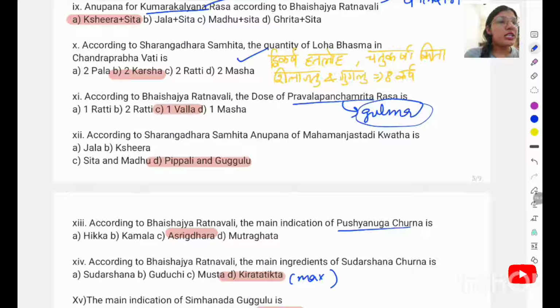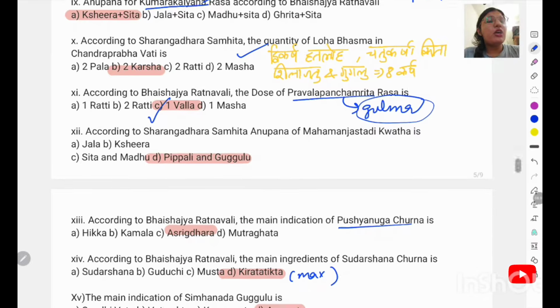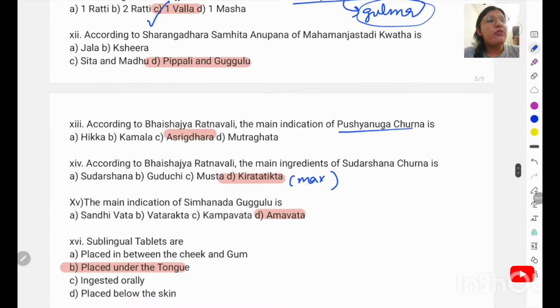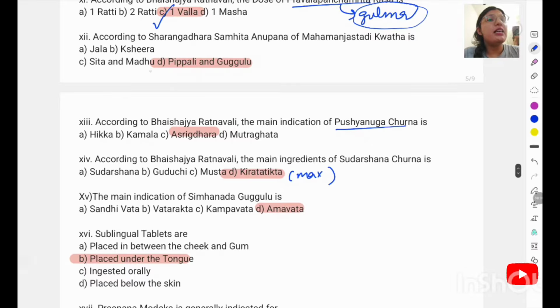According to the Bheshajya Ratnavali, the dose of Pravala Panchamrita Rasa. So Pravala Panchamrita is mentioned in the Gulma Adhikara, and the dose is 1 Valla. According to Sharangdhara Samhita, Anupana for Mahamanjishtadi Kwatha is Karna and Gugulu. In the Shloka it is written Karna and Gugulu.